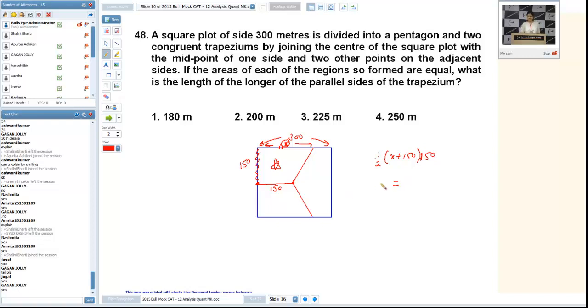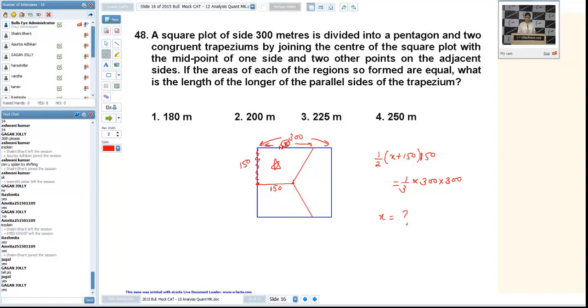If the areas of each of the regions so formed are equal, what was the square area? It was a 300 by 300 side square. It should be 1/3 of that. Why so? Because we are getting 3 regions and the area of every region is equal to the others. Now you can solve it. You will get the value of x. It was actually a very easy question.